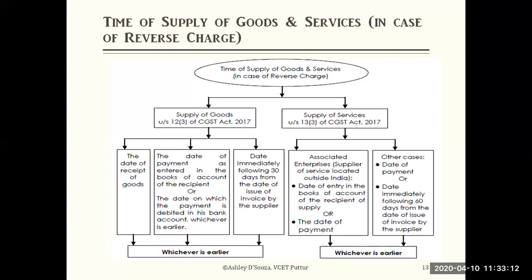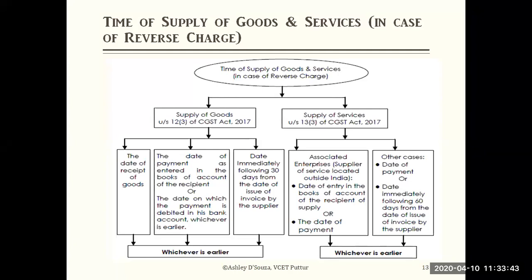On the left side, you could see the supply of goods. On the right side of the flow chart, you could see the time of supply of services. Look at the left side, the supply of goods under section 12 subsection 3 of the Central GST Act 2017, in the case of reverse charge. Whichever is earliest: the date of receipt of goods, the date on which the goods have been received.